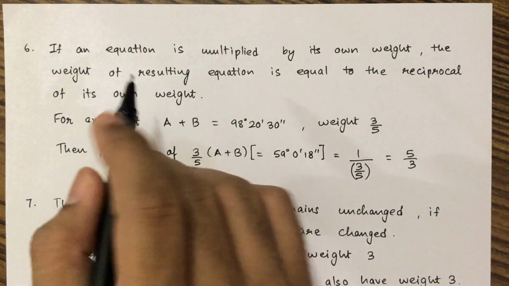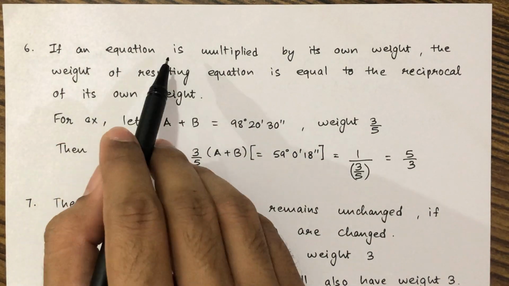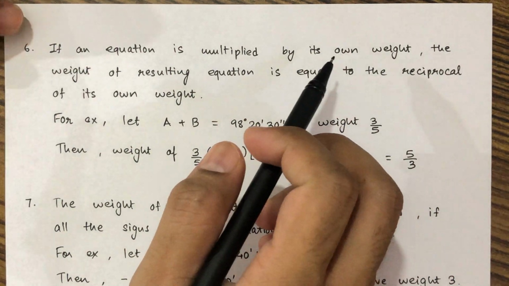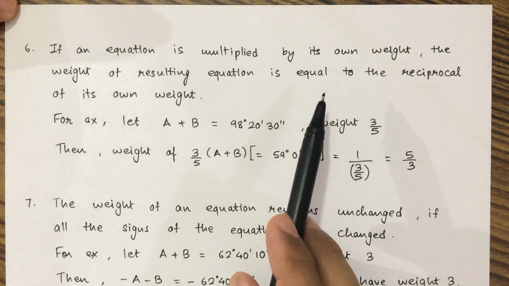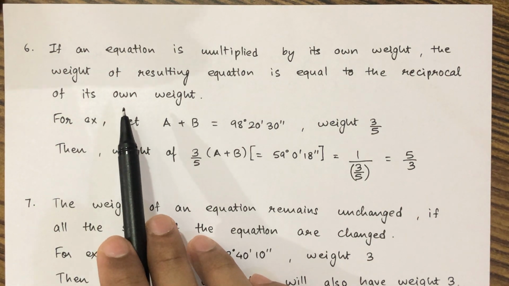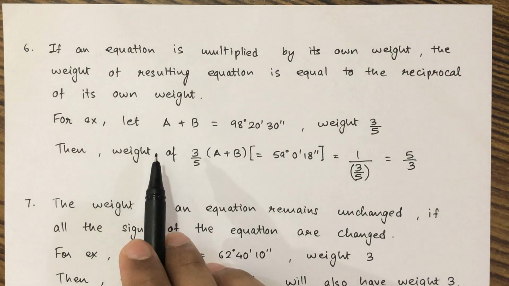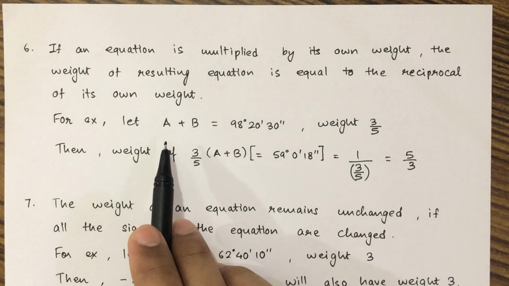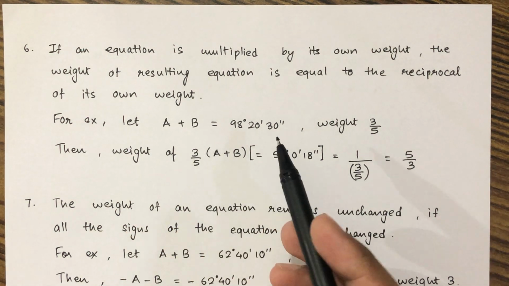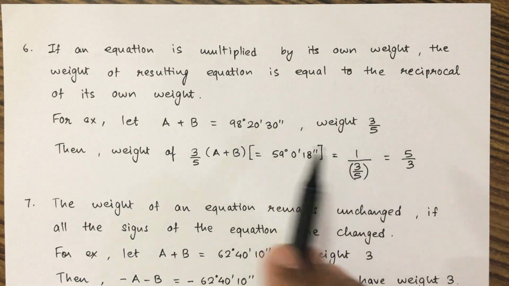Now, it states that if an equation is multiplied by its own weight, the weight of the resulting equation is equal to the reciprocal of its own weight. As an example, let a plus b have a weight 3 by 5.